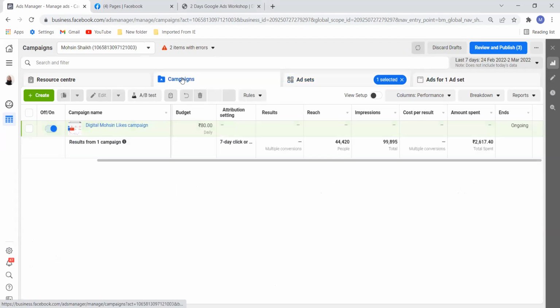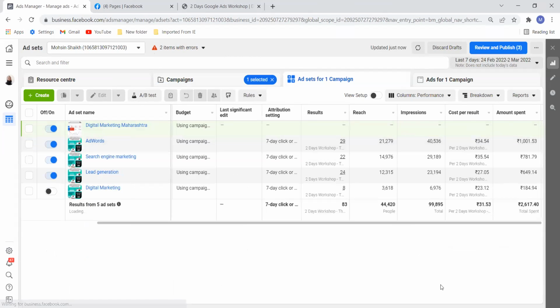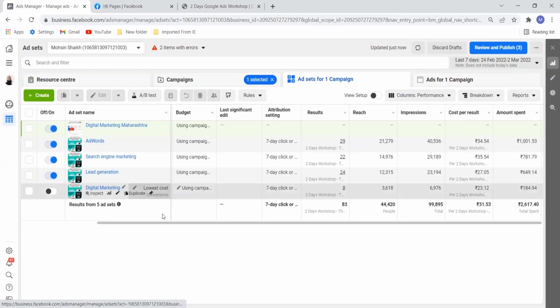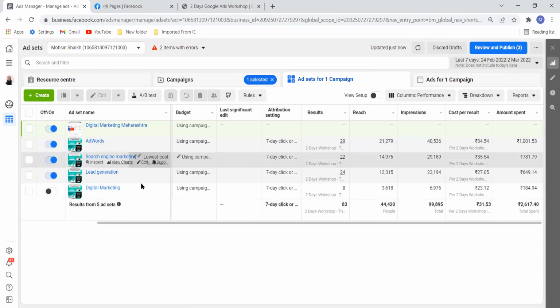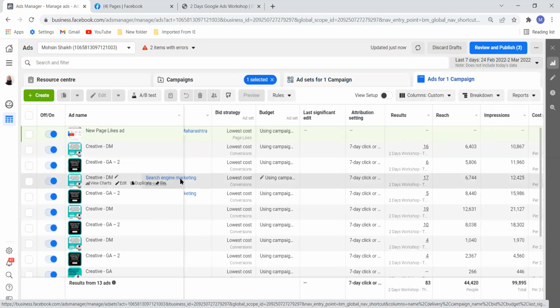Now in this campaign, see, I've given different names: AdWords, search engine marketing, lead generation, digital marketing. These are different ad sets.